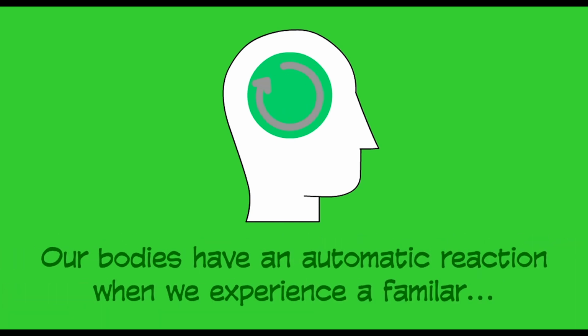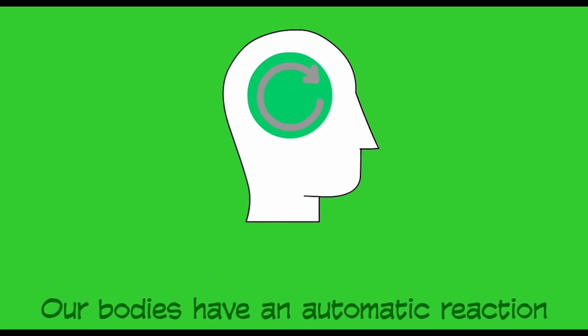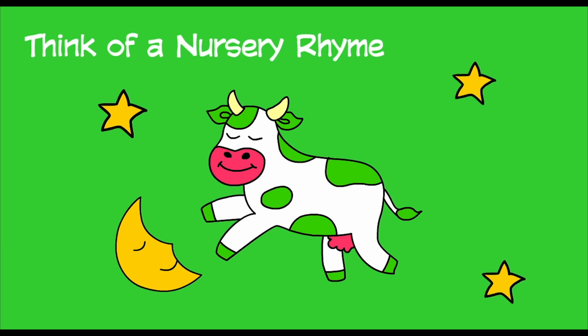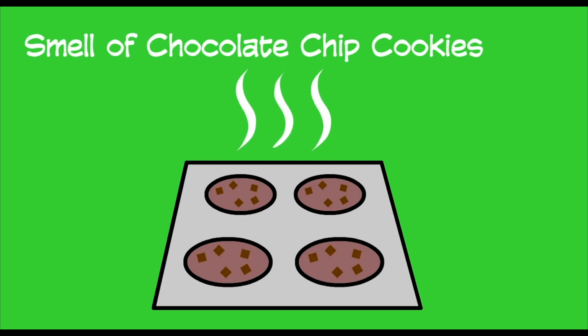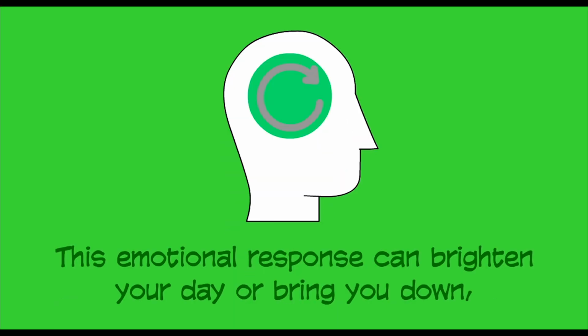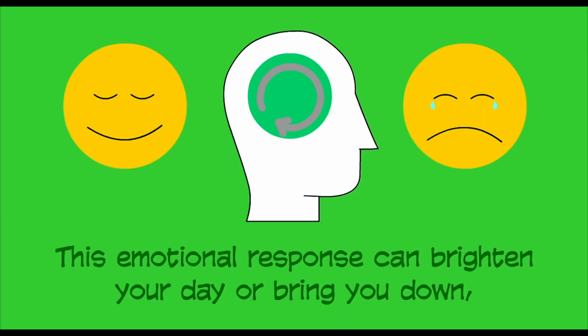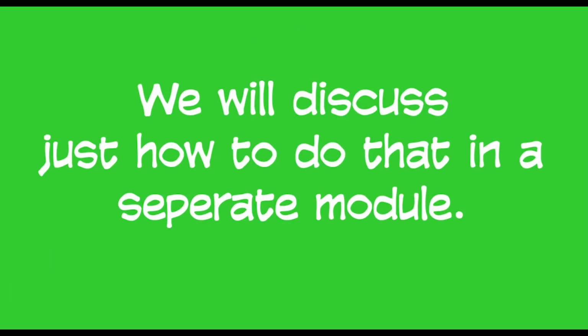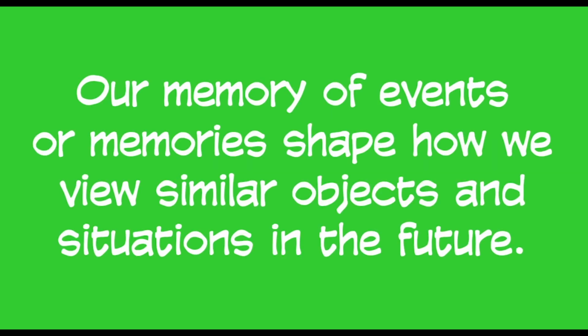Our bodies have an automatic reaction when we experience a familiar smell, taste, feel, or sound. Think of a nursery rhyme from your childhood, or maybe the smell of chocolate chip cookies baking. Something connected to an important event or action. These feelings cause involuntary responses. The emotional response can brighten your day or bring you down. Yet, it's impossible to change that response without changing our thought patterns. We will discuss just how to do that in a separate module. Our memory of events and memories shape how we view similar objects and situations throughout our lives.